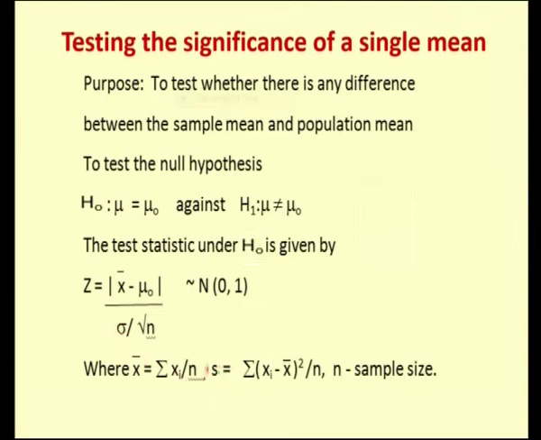If sigma is not known, then we can replace sigma by capital S, and for finding capital S, the formula is the square root of summation of xi minus x bar the whole square divided by n, where n is the sample size.